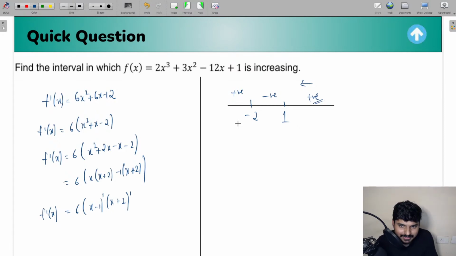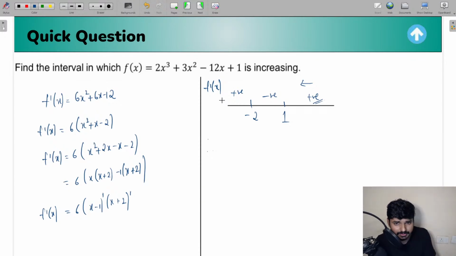So chalo guys, let us basically continue with the problem. So we got to know that f dash of x is going to behave in this particular way in these regions. Now from here what we can do, guys, we want the interval in which f of x is increasing. If f of x is increasing, f dash of x should be greater than or equal to 0. Yes or no, everyone?